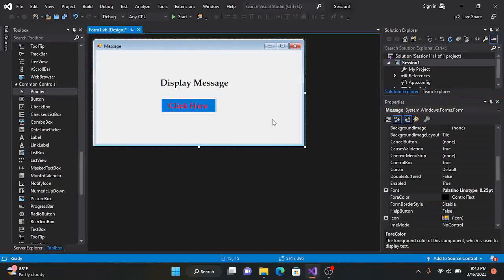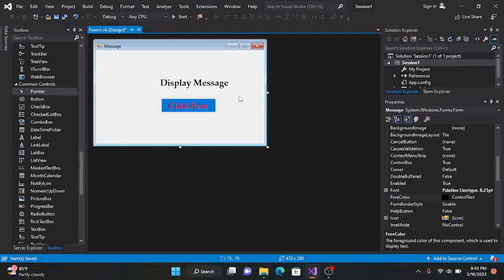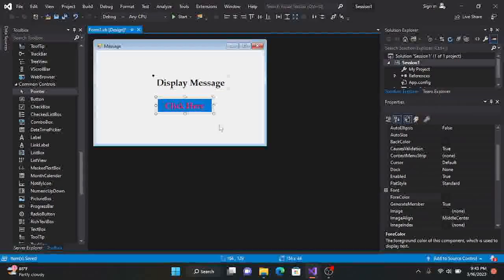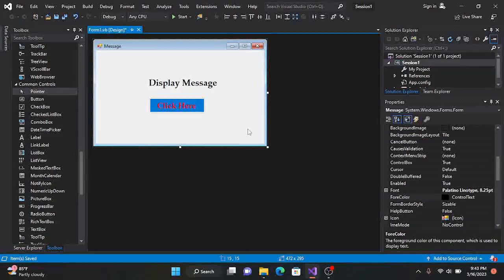Alright, so you can see "Click here" in there. Now that we have our box, which is going to display our message, what message do we want to display? We want to display Hello World. As a programmer, that's the first thing we always learn: how to print or display Hello World.